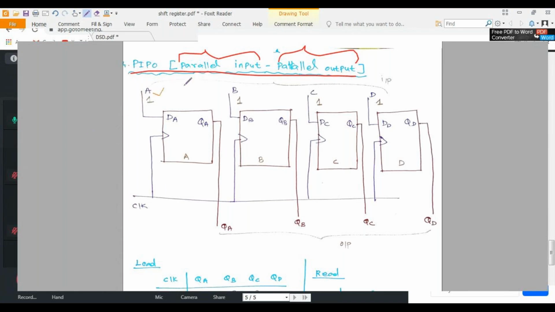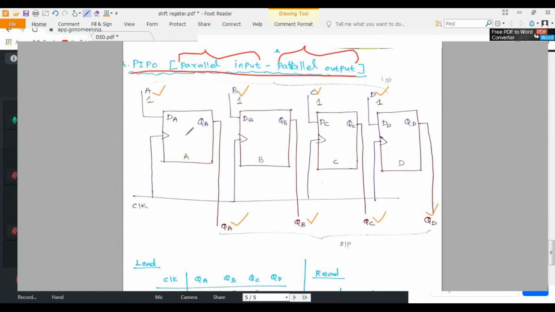Here A, B, C, D are my inputs. QA, QB, QC, QD are my outputs. So input also I am giving in parallel, output also I am taking in parallel. This is called parallel input, parallel output.